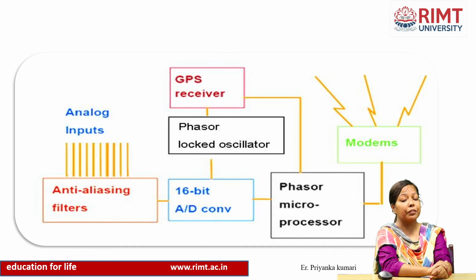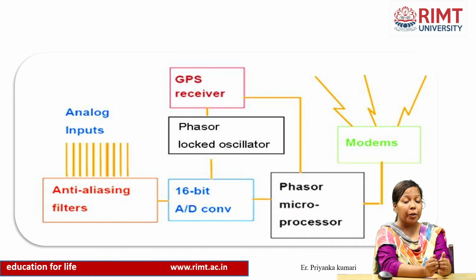After that, the GPS receiver is used. The GPS receiver will provide us an accurate synchronized time for the signal. After that, we will use a microcontroller. Microcontrollers are used to calculate the positive sequence signals in the system. How much positive sequence is in the system is calculated by the microprocessor.